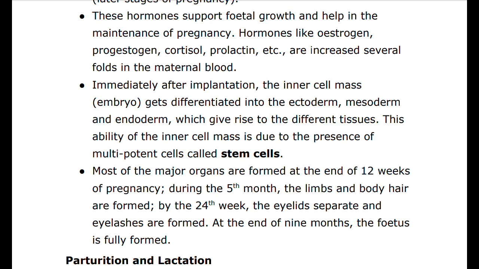These three layers gives rise to all tissues in adults. It needs to be mentioned here that the inner cell mass contains certain cells called stem cells which have the potency to give rise to all the tissues and organs.